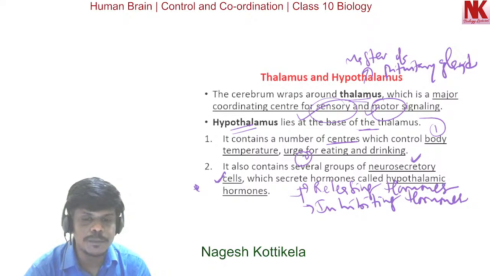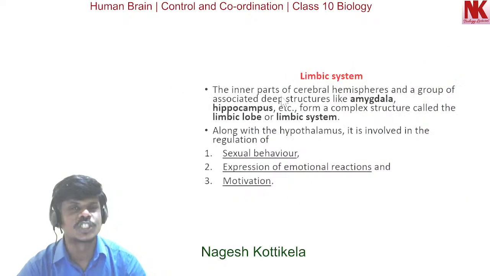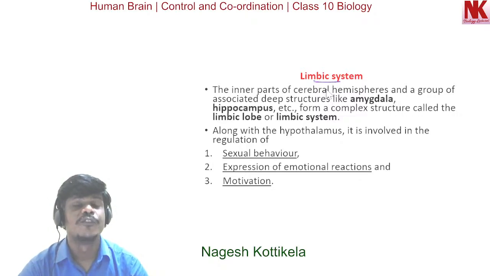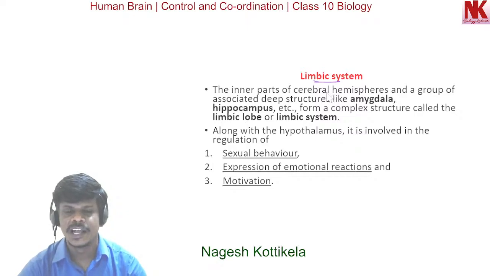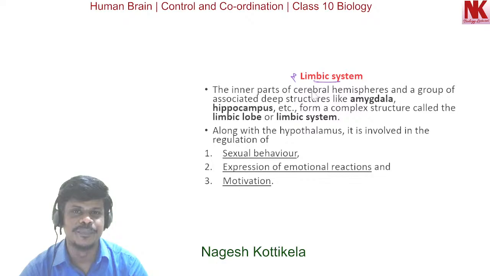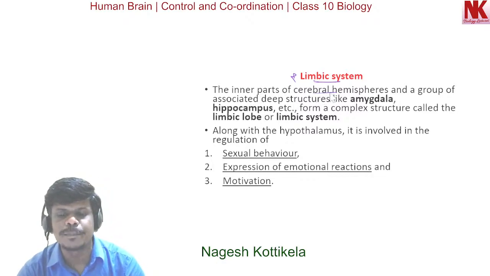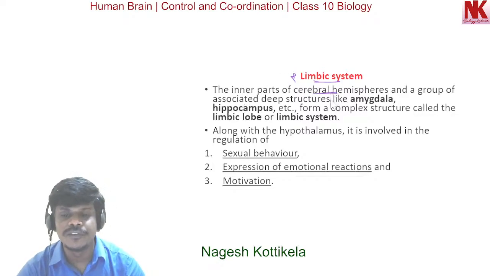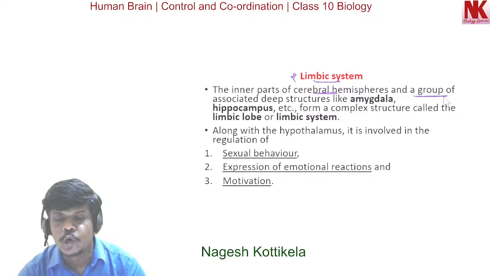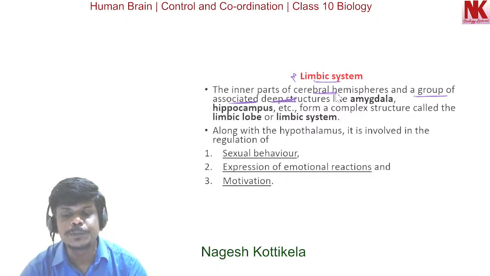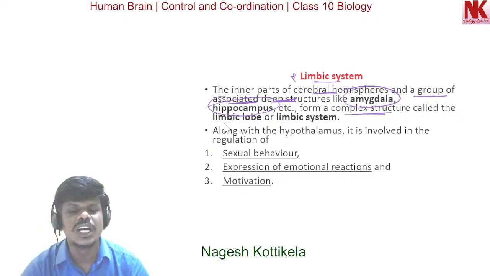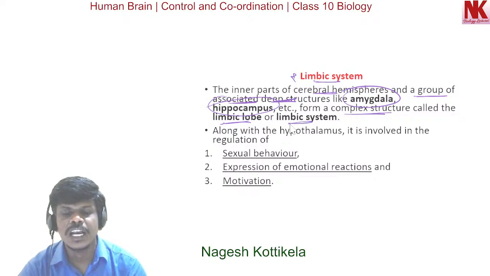Now the continuation of this, the inner parts. One important aspect in connection with this, useful for competitive exams, is what we call the limbic system. The inner parts of the cerebral hemispheres and a group of associated deep structures like the amygdala and hippocampus, etc., form a complex structure called the limbic lobe or limbic system.